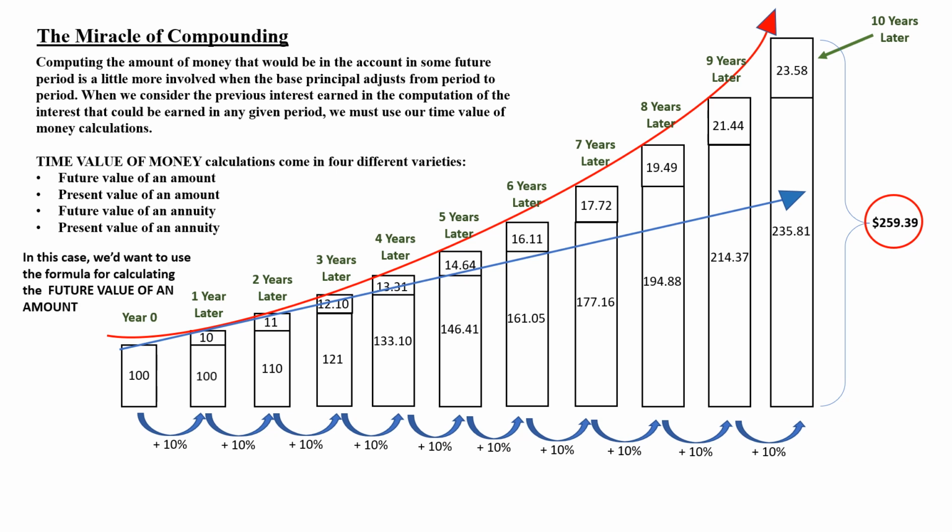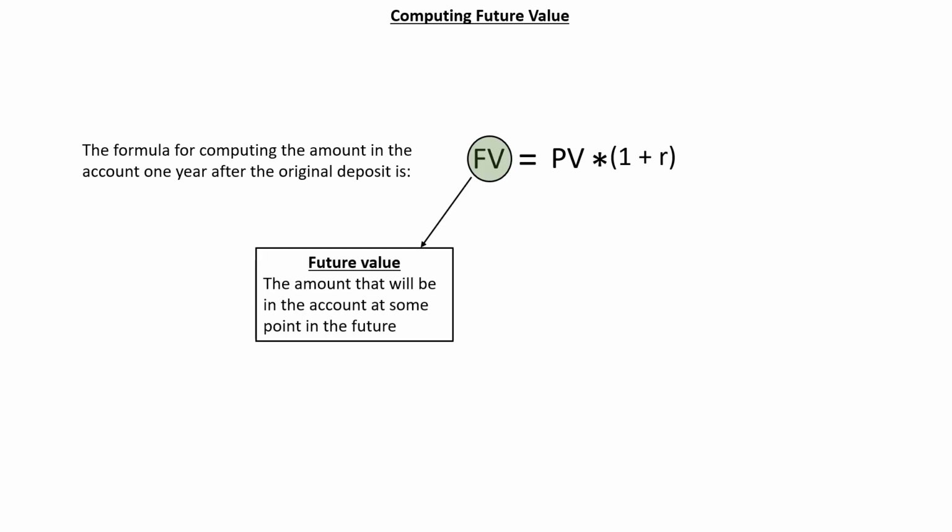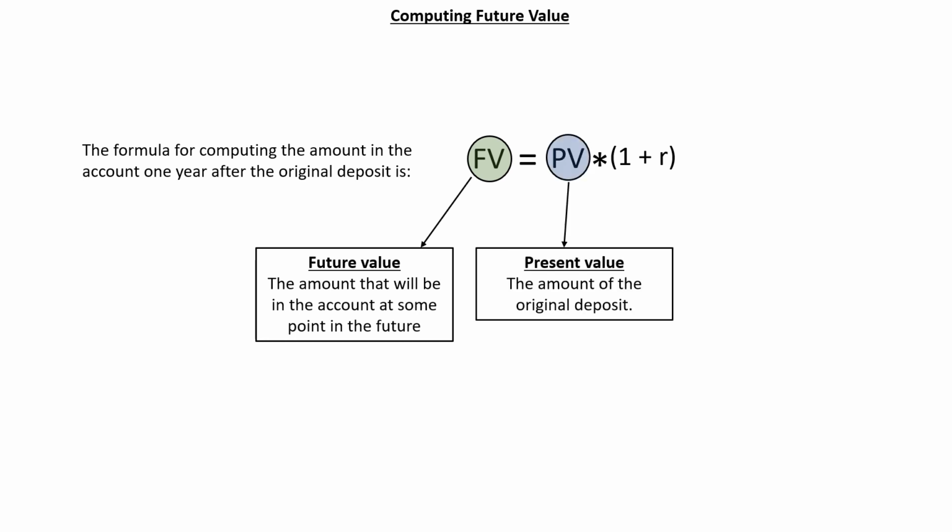In this particular case, we'd want to use the formula for calculating the future value of an amount. Here's the formula for computing the amount that will be in an account after accruing interest for one period. FV stands for future value. That's the amount that will be in the account at some point in the future. PV stands for present value. That's the amount of the original deposit. That's how much you deposited today.